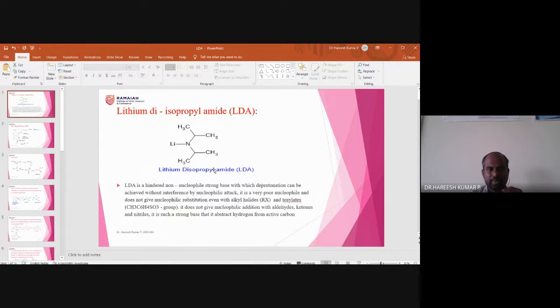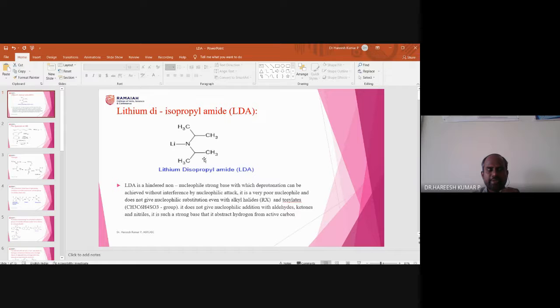Okay, I think you are aware of what a base is. Sodium hydroxide is also a base. Potassium hydroxide is also a base. Similarly, LDA is also a base. But what is the difference between sodium hydroxide and LDA? Sodium hydroxide can act as a nucleophile, whereas LDA does not act as a nucleophile. That is the difference between LDA and sodium hydroxide.